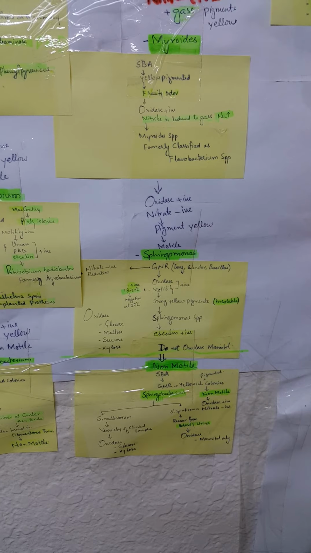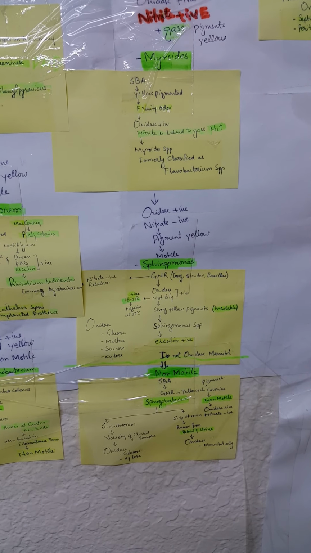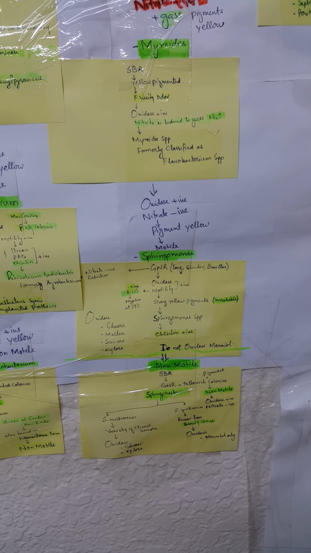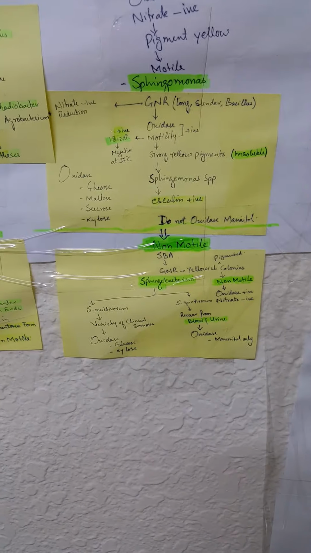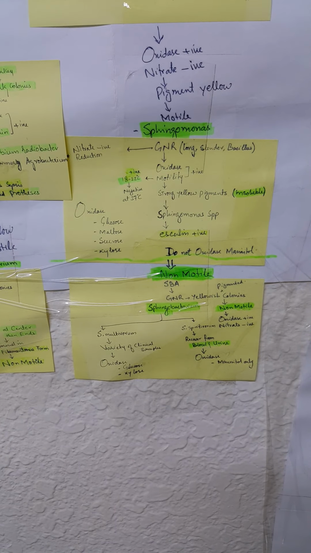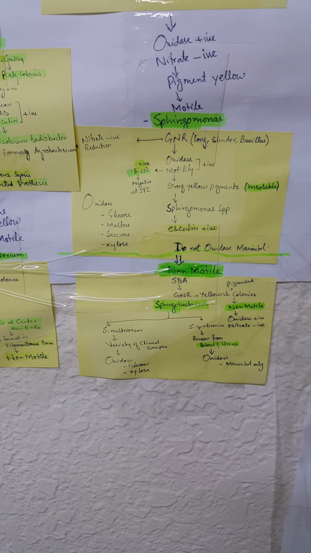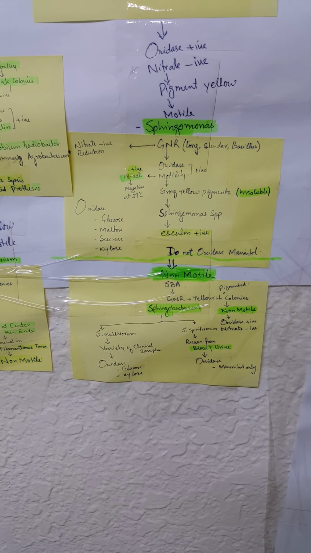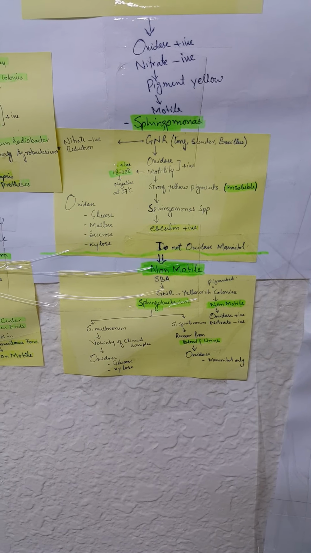Another species which is quite similar to the Spongomonas but non-motile, and it can grow on SBA, is Spongobacteria. Spongobacteria is a gram-negative rod, yellow pigmented colony, non-motile, and oxidase positive, nitrate negative.